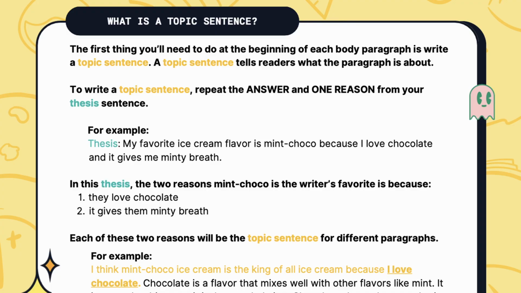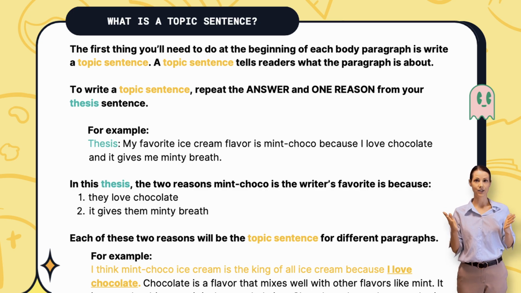The first thing you'll need to do at the beginning of each body paragraph is write a topic sentence. A topic sentence tells the reader what the paragraph would be about. For example, if I have the book Cinderella, you know what the book is about by the title. I need to do this with my paragraphs. Tell the reader what the whole paragraph will be about in the first sentence.